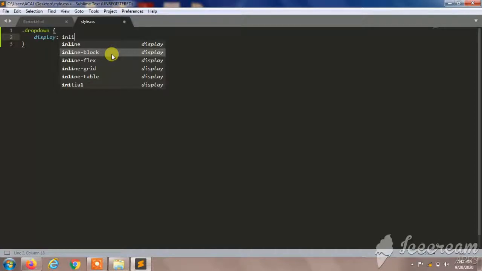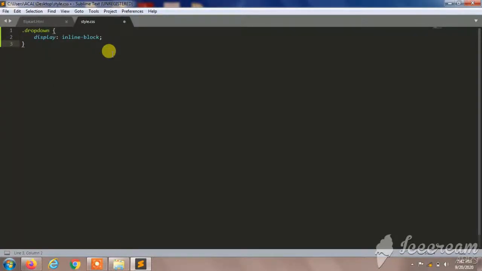So I'll give display will be initialized inline blocks. So drop down content. I'll give some more information in the drop down content to make our drop down in the web page.